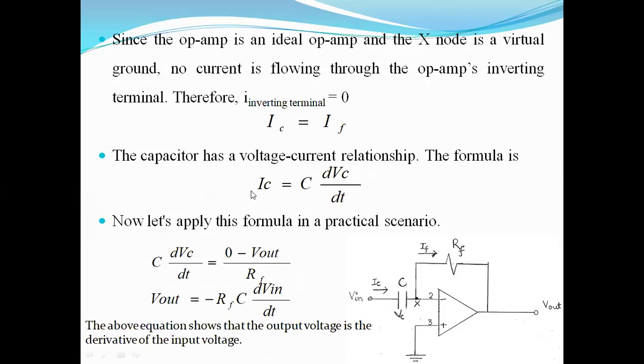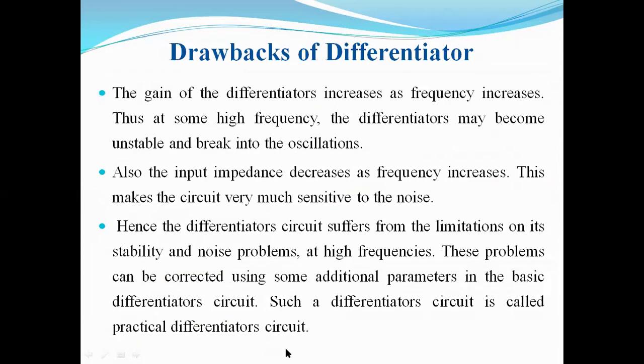And as we have seen previously, the current-voltage relationship in a capacitor is given by IC equals C dVc by dt. We have substituted this in our formula and we find that the output voltage equals minus RF times C dVin by dt. That is, it shows that the output voltage is the derivative of the input voltage.